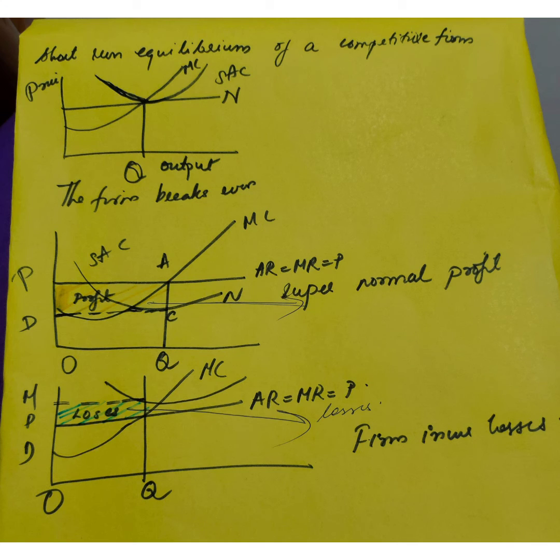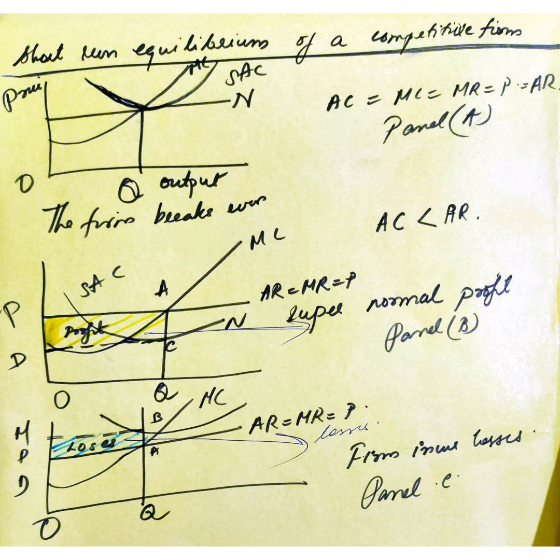Now come to the next diagram, in which the firm earns supernormal profit, because here the cost curve is below the average revenue curve. So average revenue is higher than the cost, and the rest of the portion will give a massive profit for the firm. And coming to the third part, the firm incurs losses, where the average cost curve is above the price curve or average revenue curve. That means the cost is comparatively higher. In such a condition, the firm will face losses.